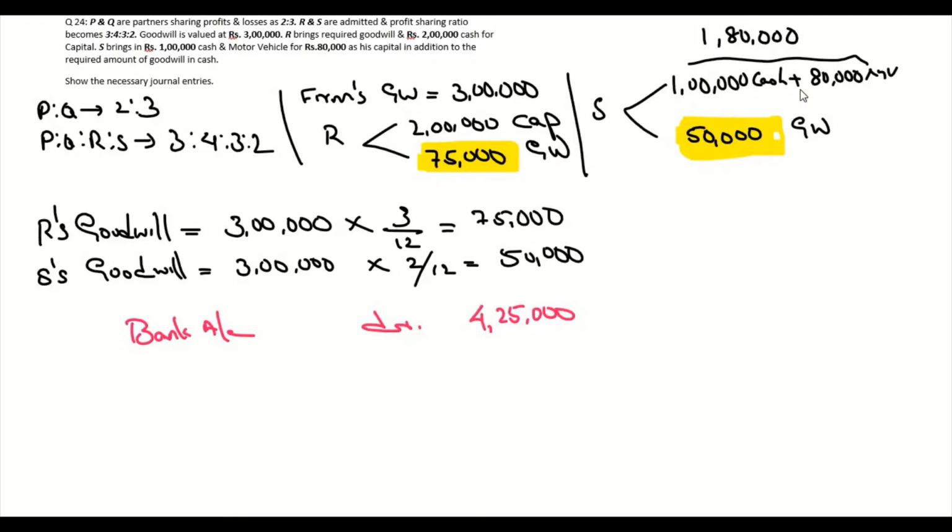Then apart from cash, S is bringing 80,000 worth of motor vehicle. So motor vehicle account debit 80,000. And one is R's capital, which is 2 lakhs.